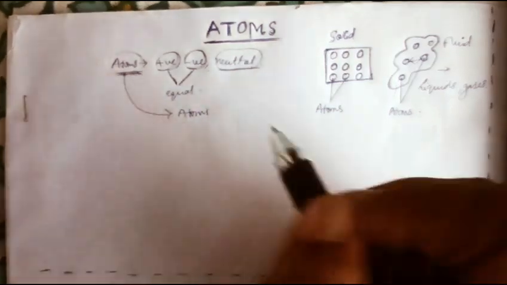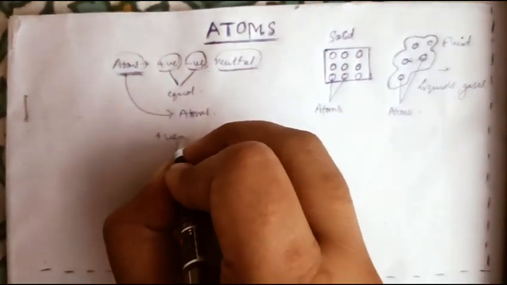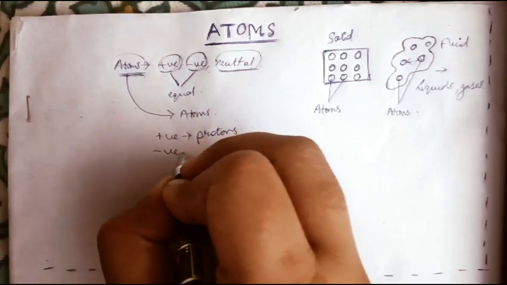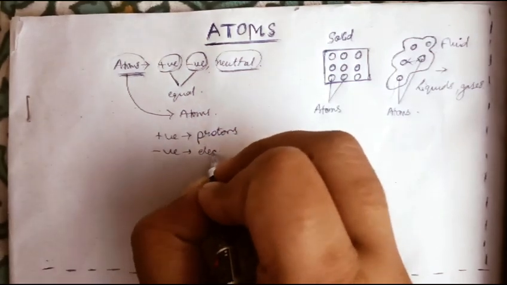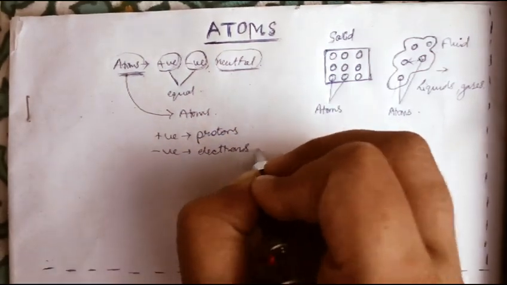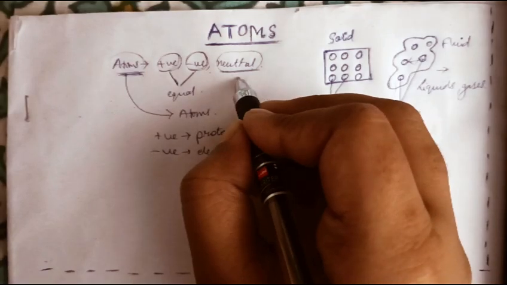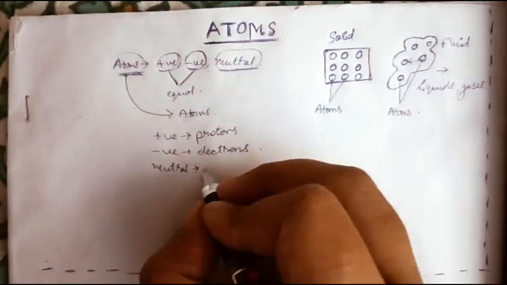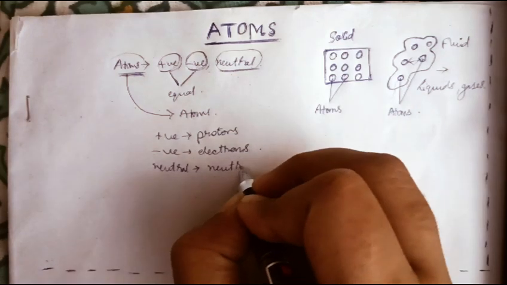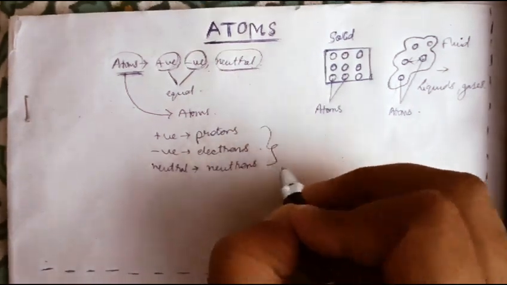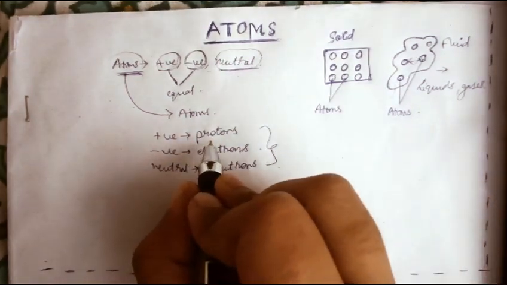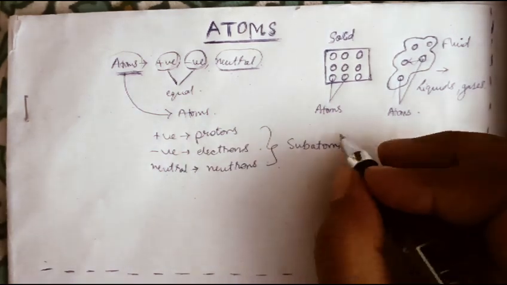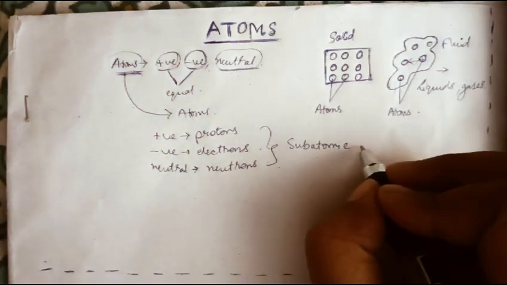So basically the positive charge particles are known as protons, the negative charge particles are known as electrons, and the neutral particles are known as what? Neutrons. So these are the different particles, the subatomic particles, that is the particles present inside atoms.